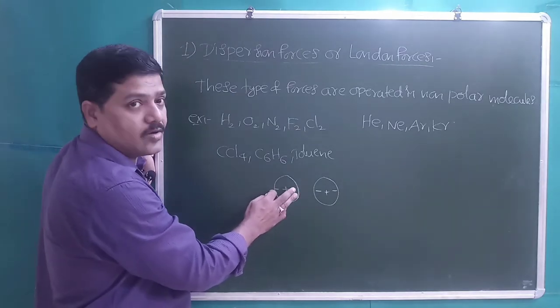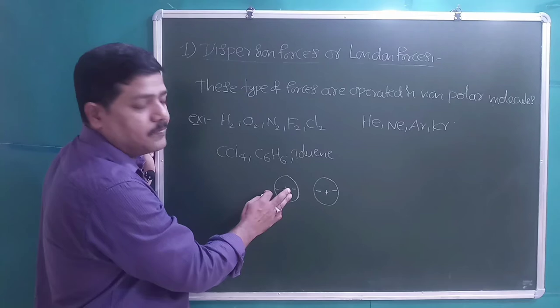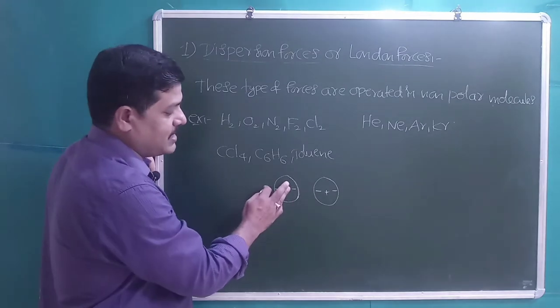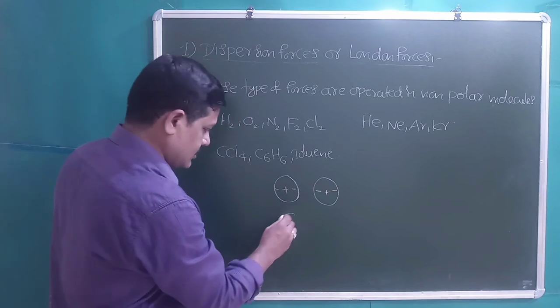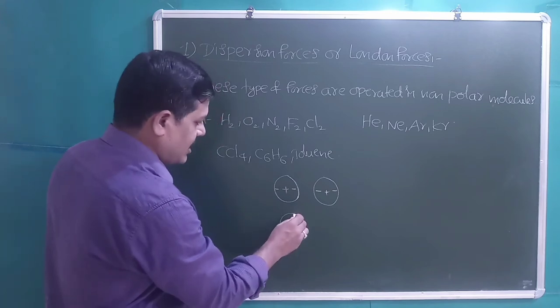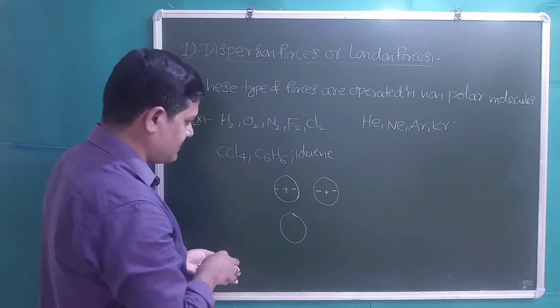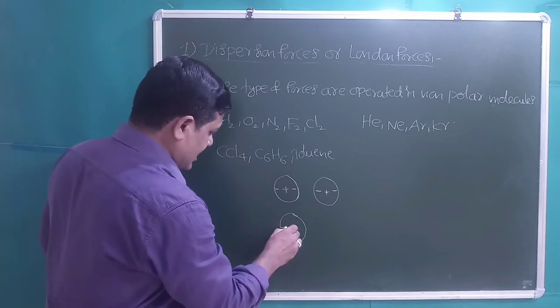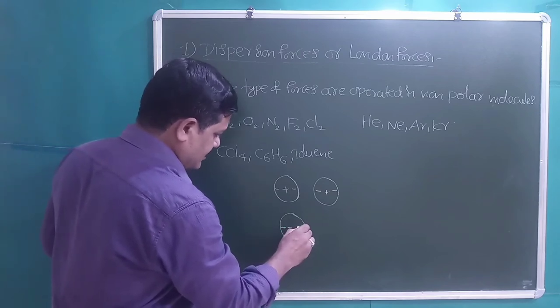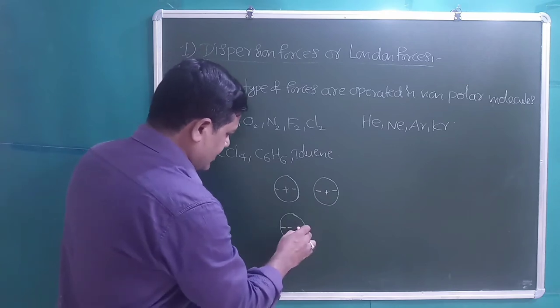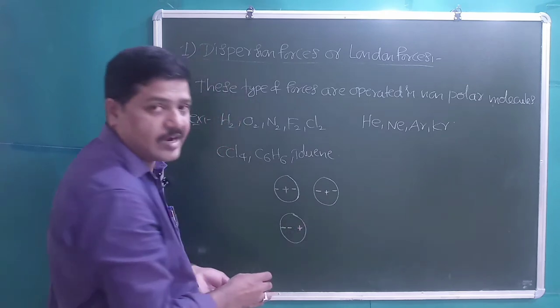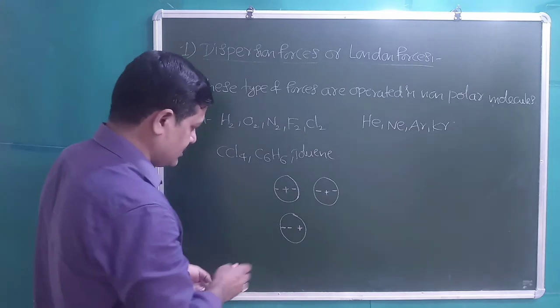Actually the electronic cloud will be symmetric, but sometimes it becomes unsymmetric. Then polarity is induced: minus charge will come one side, plus charge the other side.